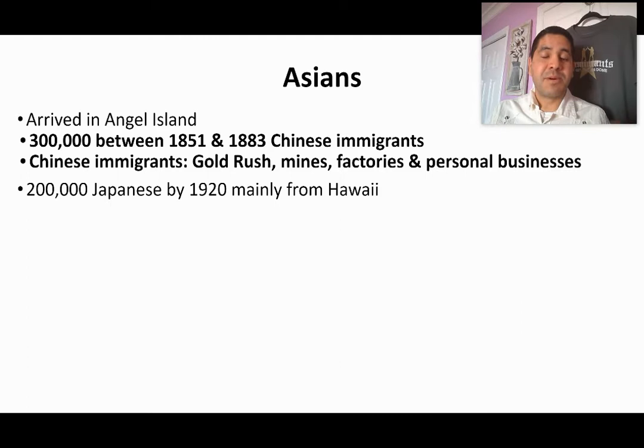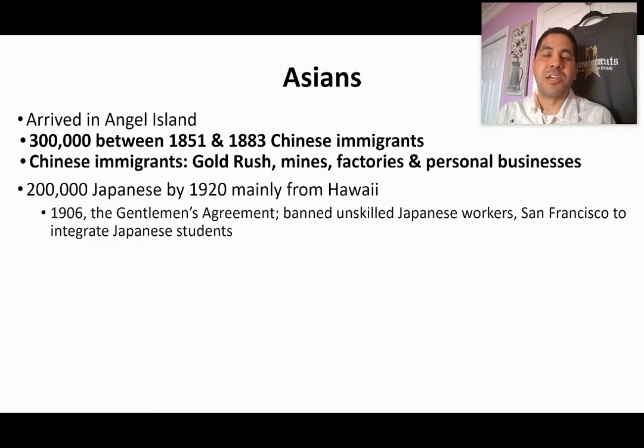The Japanese, about 200,000 of them, migrated to the United States by 1920. They came from Hawaii. A lot of them had been in Hawaii working there in the crops. By 1920, a lot of them started to come over here. Now, there was discrimination against the Japanese as well. Again, in San Francisco, the San Francisco Board of Education separated Japanese students from European students.